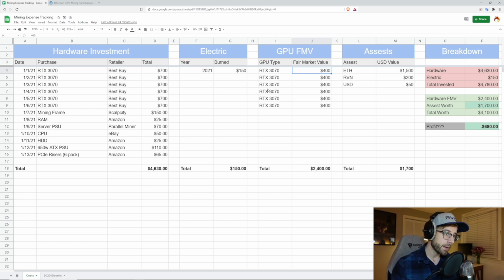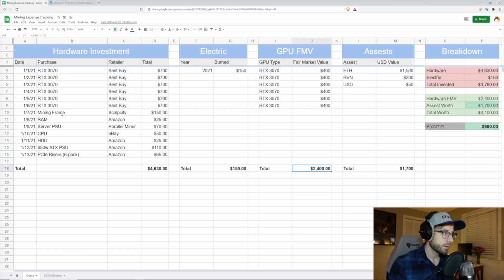So my thought here is a little more than half of the initial cost of the GPU. I think that's really fair. NVIDIA cards will hold their value, in my experience, for quite a long time. And I think this is an okay value to price them at, thinking maybe a year from now, 2 years from now. Could be more, could be less. What I do is I usually go on eBay and I just get a sense of what they're selling for, and then I'll adjust my fair market value depending on what the fair market value of those GPUs is, and then I'll get a total there for those cards.